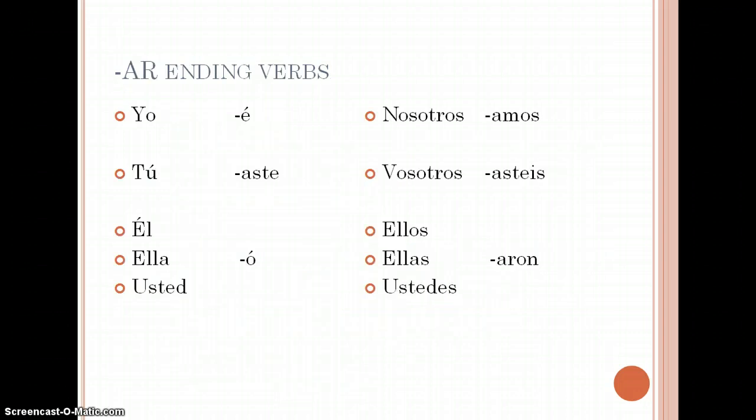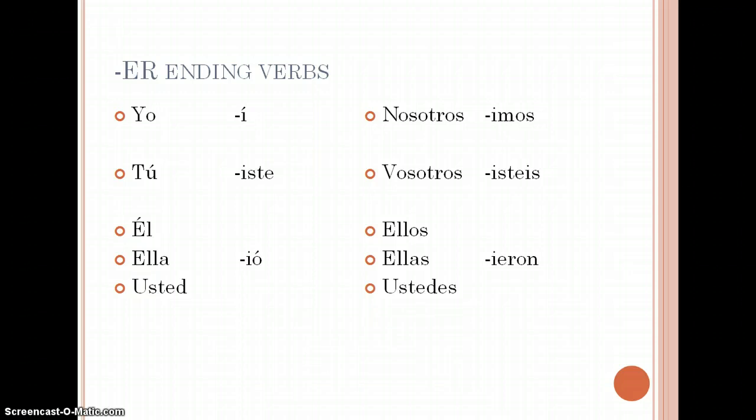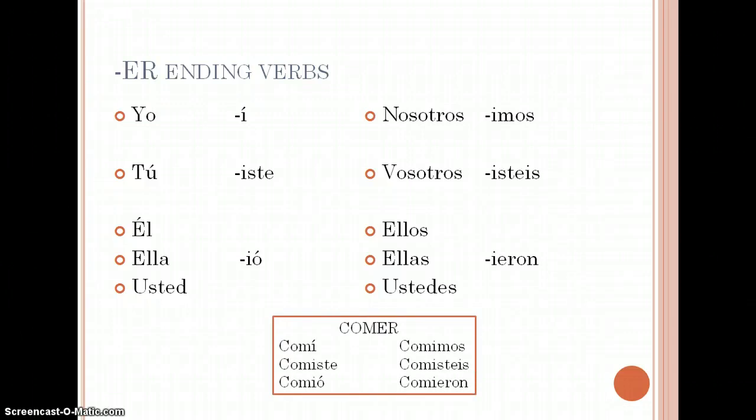Here are our AR preterite tense endings. So we have é, aste, ó, amos, asteis, aron. And notice the accents in the first and third person. Hablé, hablaste, habló. Hablamos, hablasteis, hablaron. Our ER endings for those verbs: í, iste, ió, imos, isteis, ieron. Once again, notice the accents in the first and third person. Comí, comiste, comió. Comimos, comisteis, comieron.